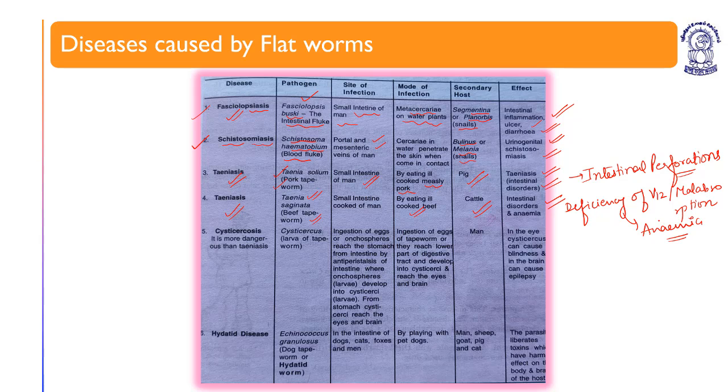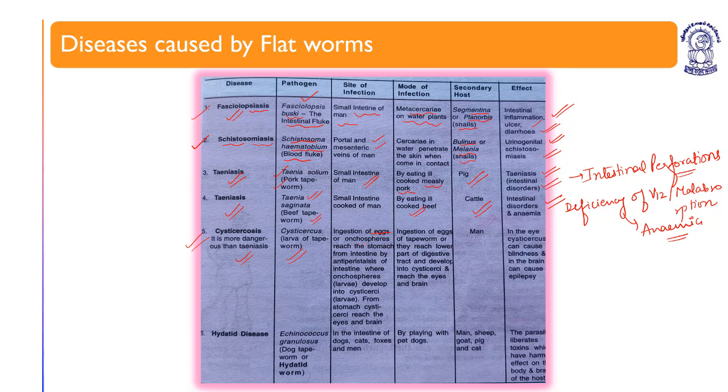Then comes cysticercosis, which is more dangerous than teniasis. It is caused by cysticercus, which is the larva of tapeworm. Infection is by ingestion of eggs or oncospheres.